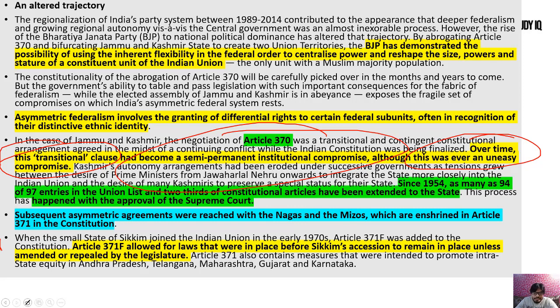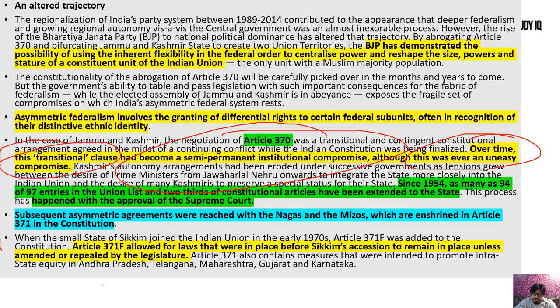Nobody is saying that 370 is wrong, that the removal of 370 is wrong. No, it is not the question. Question is of the federal features and the way it was done. The manner is always important. Okay, even after world wars, people come to the table and they shed their egos. Then only they can talk, and when they talk, then only there are solutions. So by force, no solution can be there. So militarily, this situation can never be solved.